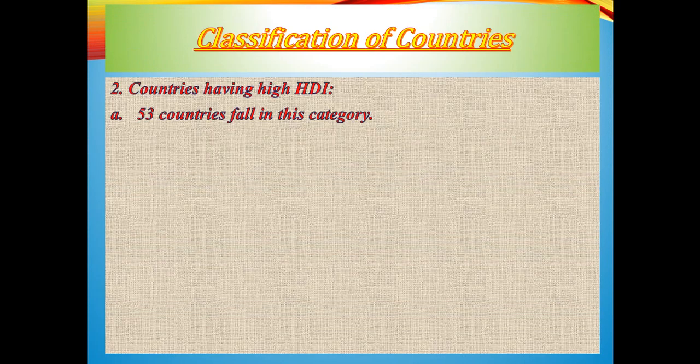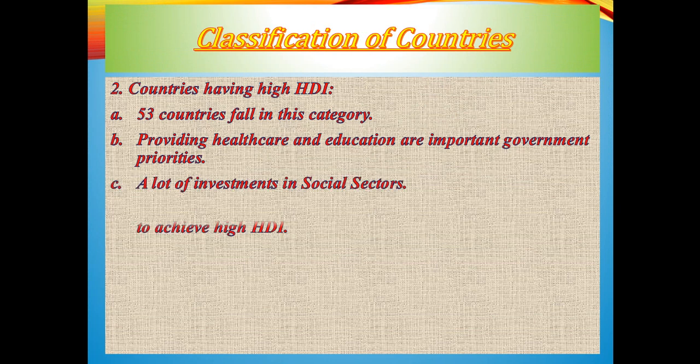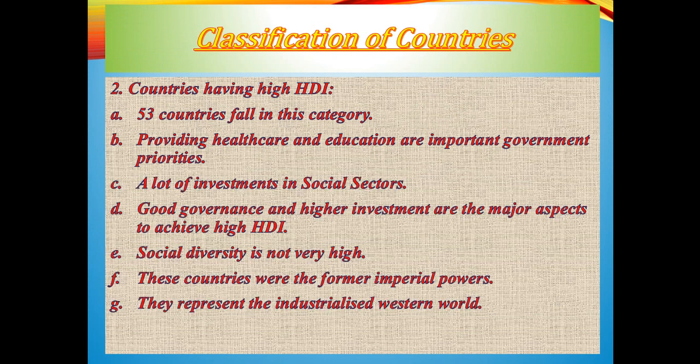Now the second category is the countries having high HDI. 53 countries fall in this category, and the score for HDI is 0.701 to 0.799. Now, what is the basic reason to have high HDI? Because the government spends on healthcare, education, and the social sector, and there is no such social discrimination present in these countries.